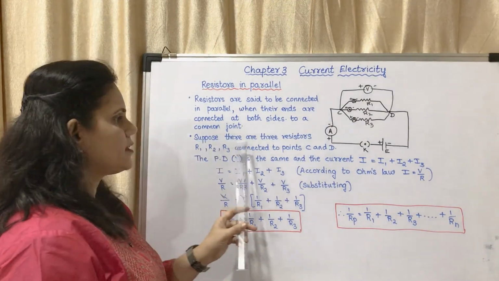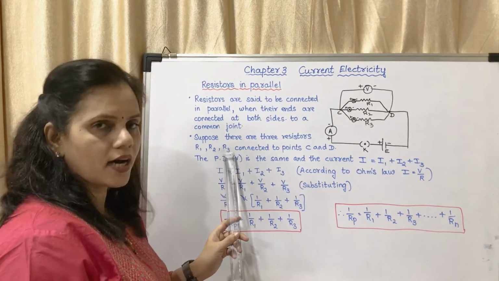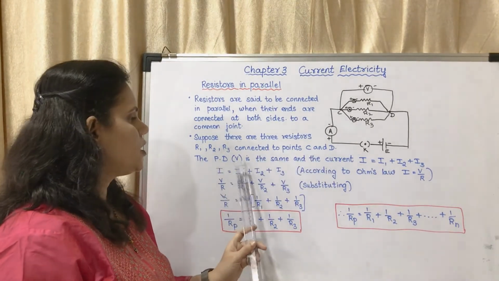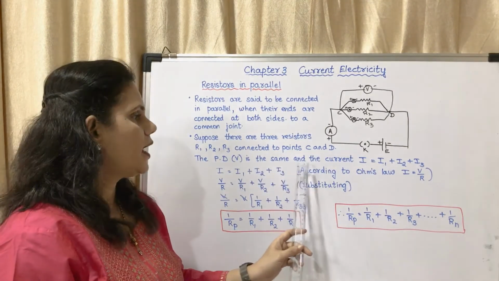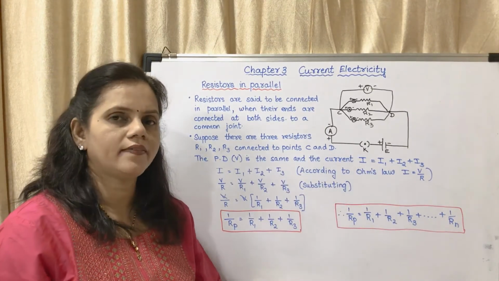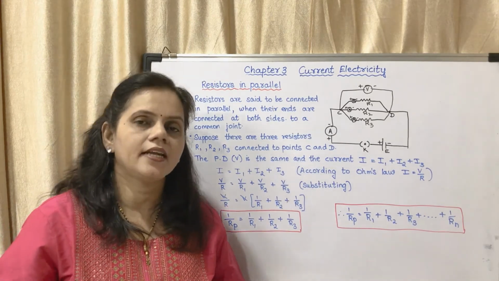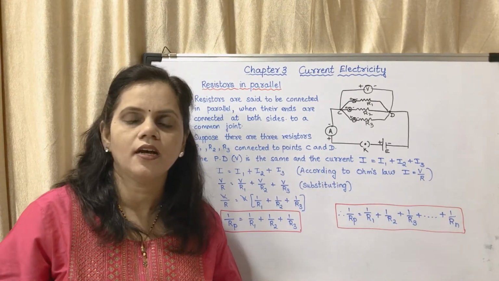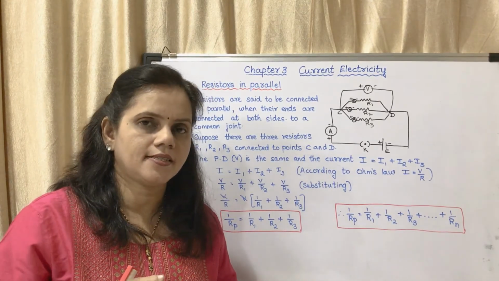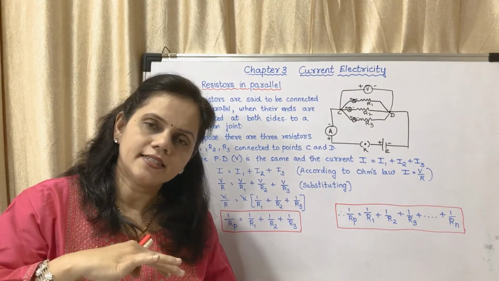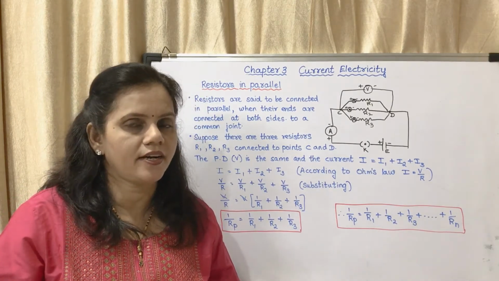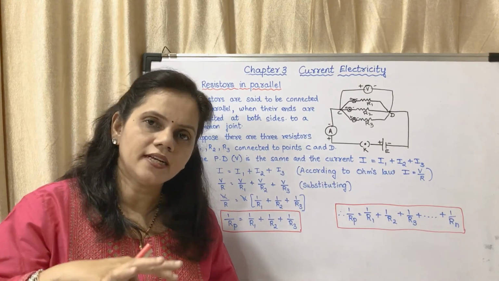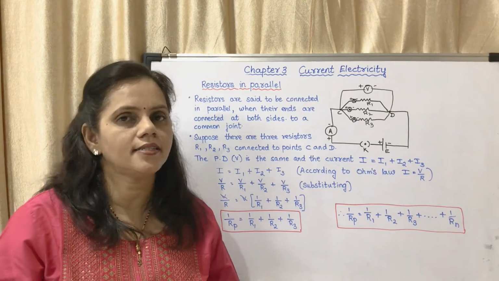Okay, so suppose there are three resistors R1, R2, R3 connected to points C and D. The potential difference V is the same and the current I is equal to I1 plus I2 plus I3. In case of series connection, it was V is equal to V1 plus V2 plus V3. Why? Because when the resistors are connected in series, the current is the same, potential difference is different, and when the resistors are connected in parallel, the potential difference is the same and the current is different.